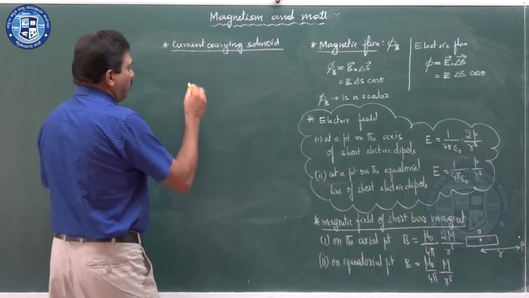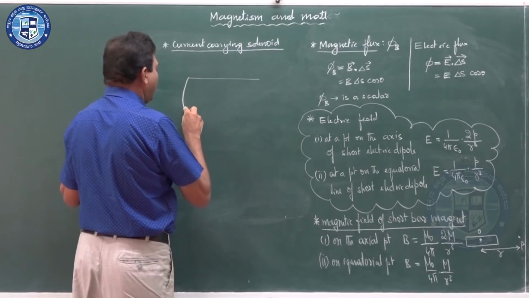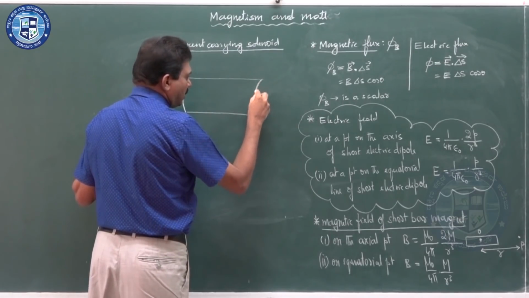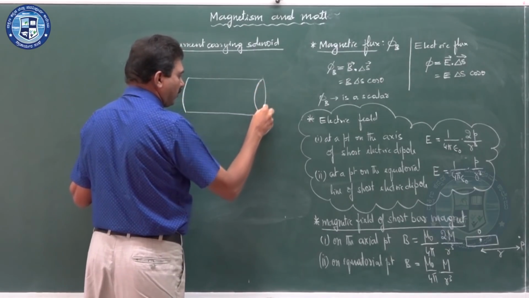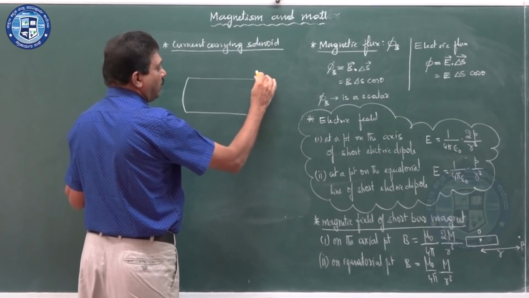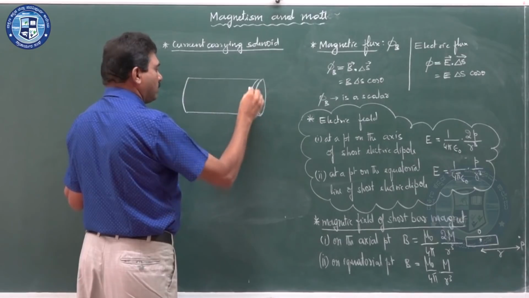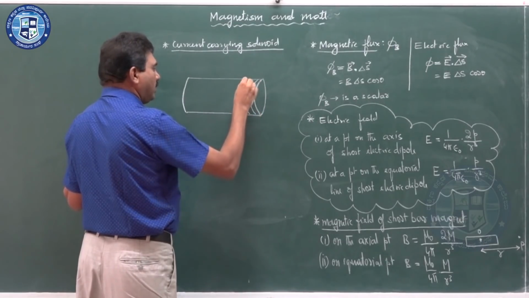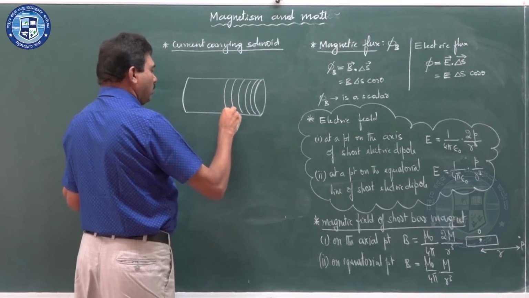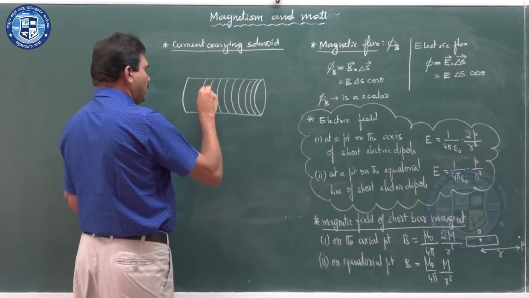You already studied it. This is once again a recap. I am considering a solenoid. A solenoid is a cylindrical coil, as you know, so it has many turns. I am just representing these turns like this. This is just a solenoid.